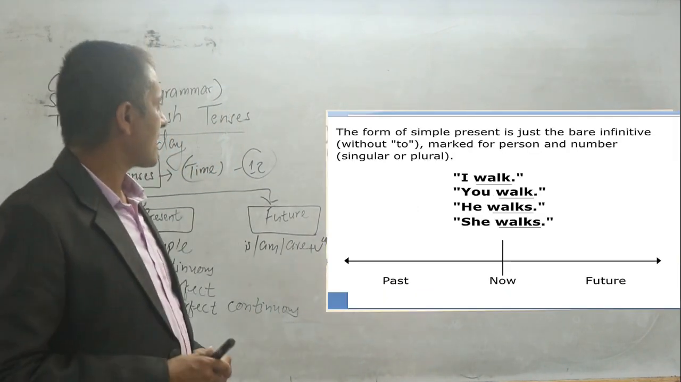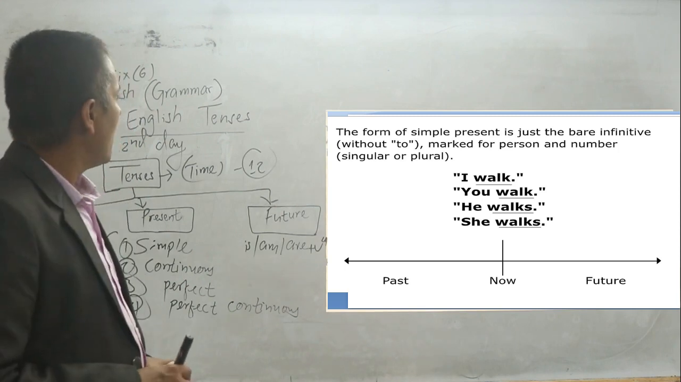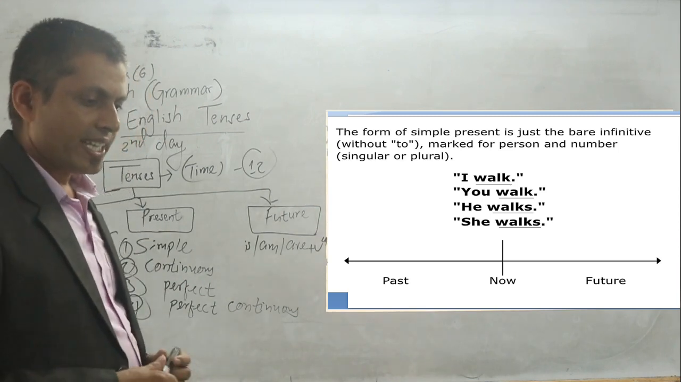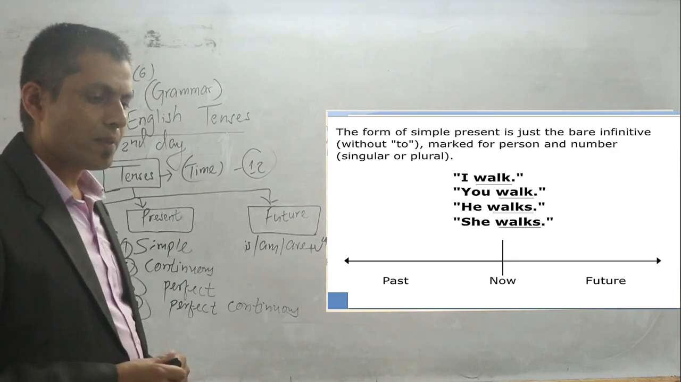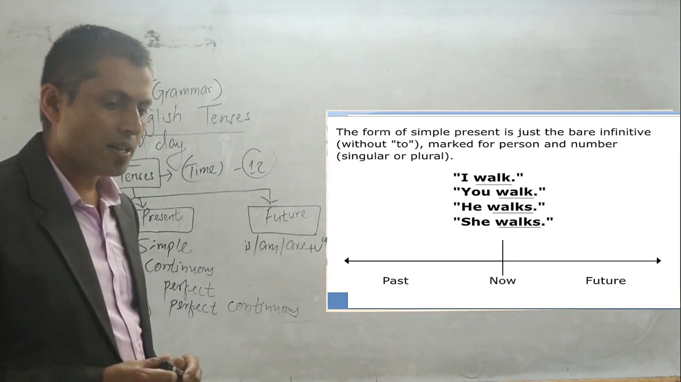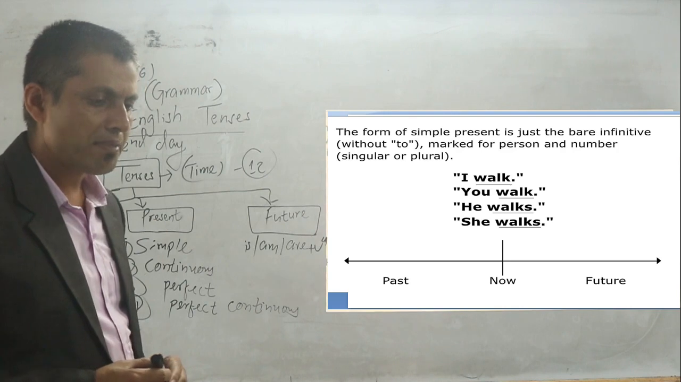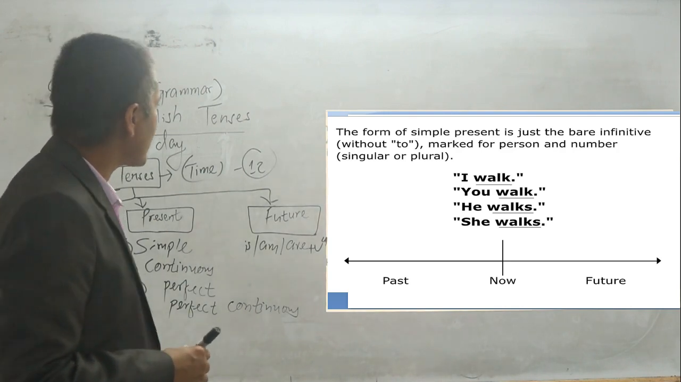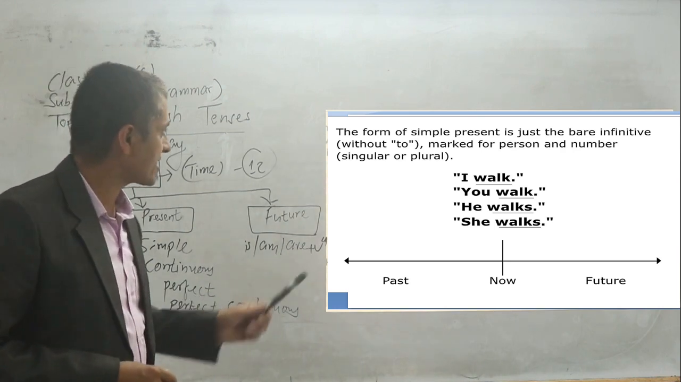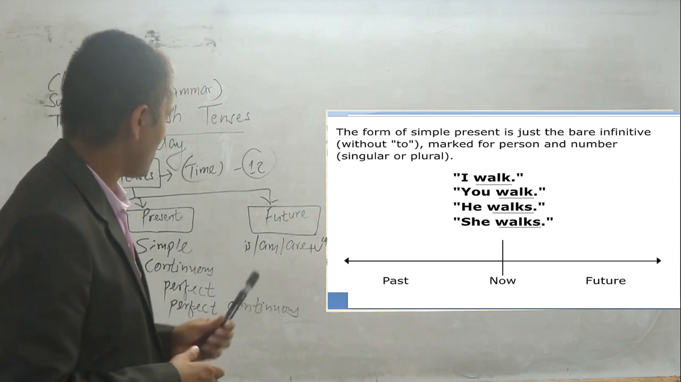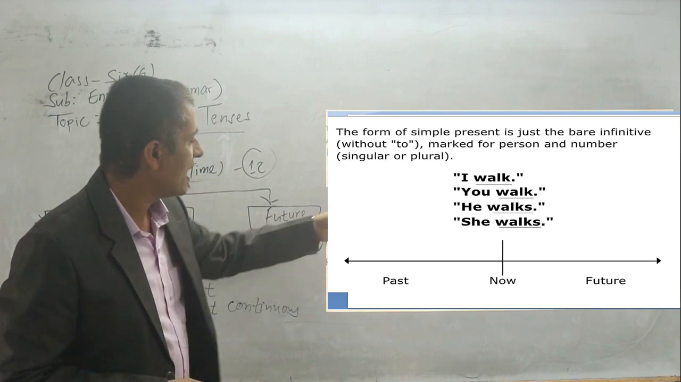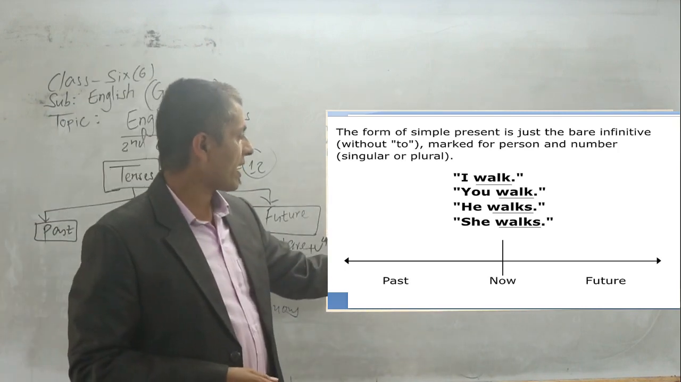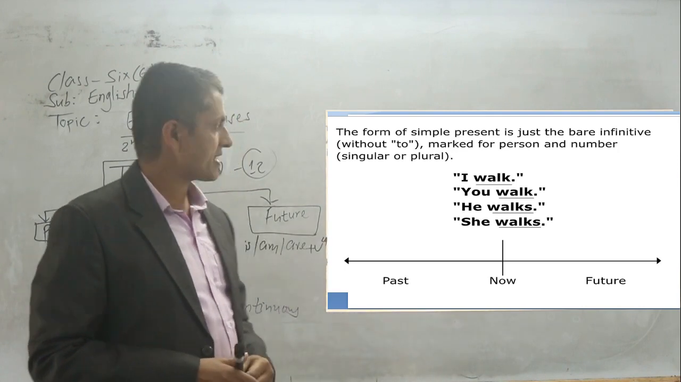Okay, now let's have a look. Look here. We form the simple present. It's just the bare infinitive without to, marked for person and number. Irregular or plural form: we should practice the irregular form of the verb. You should know that. I walk, singular subject, singular verb, I walk. You walk. You always take verb 1, the present simple verb.